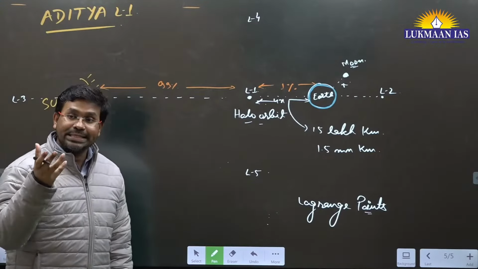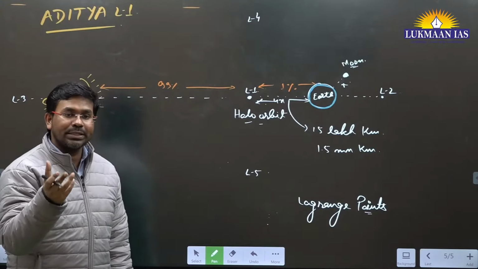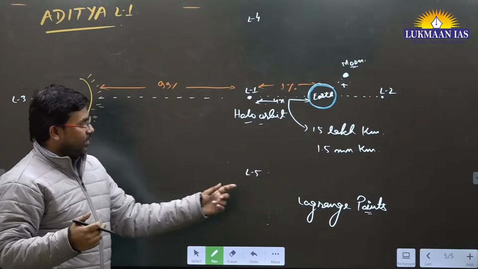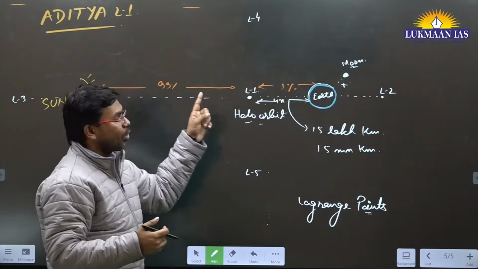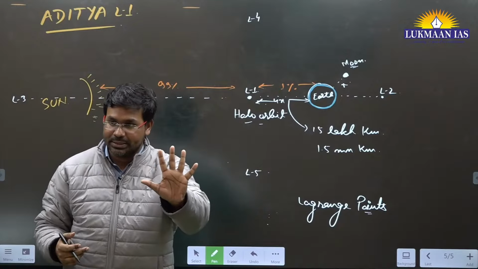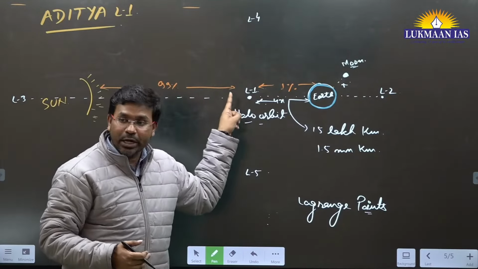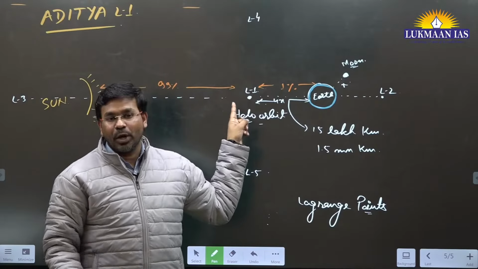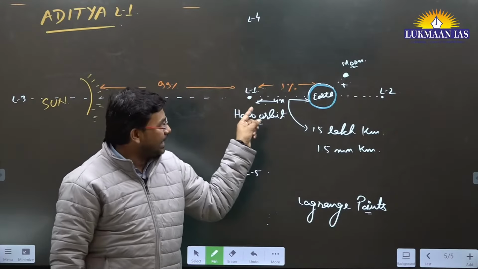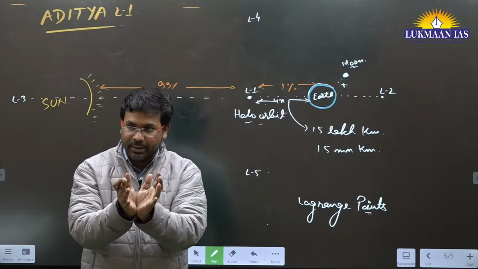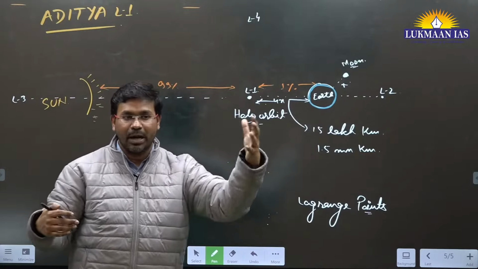So what is L1? We need to understand what is L1. Between these two bodies, there exist 5 Lagrange points. L1 is known as Lagrange point 1. Why Lagrange point 1? Here, if we bring some spacecraft from outside,